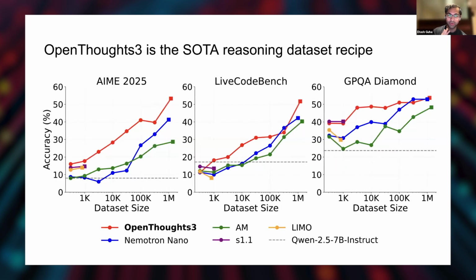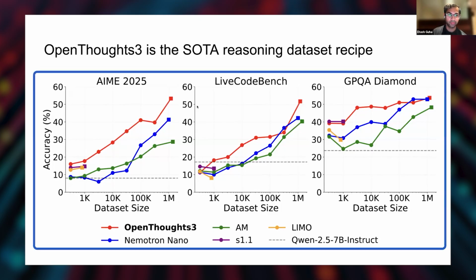And so we use this pipeline to build OpenThoughts 3. As a sneak peek of our results, OpenThoughts 3 is the point of our paper. It's our final artifact. It's a big data set where we really do good science to improve the data set quality. And you can see across multiple scales, it's competing with great data sets like Nemotron Nano or an AM data set. And across all scales, it was really powerful in producing strong reasoning models.